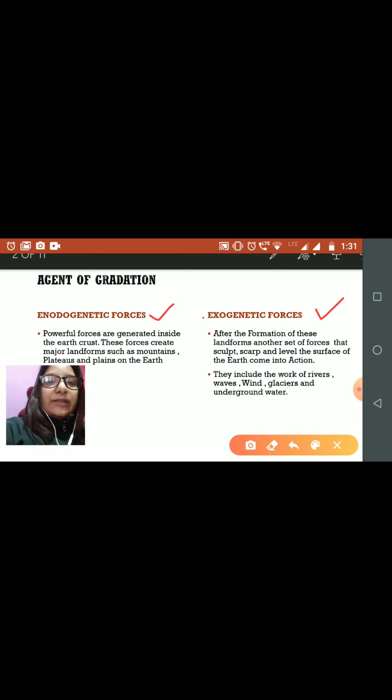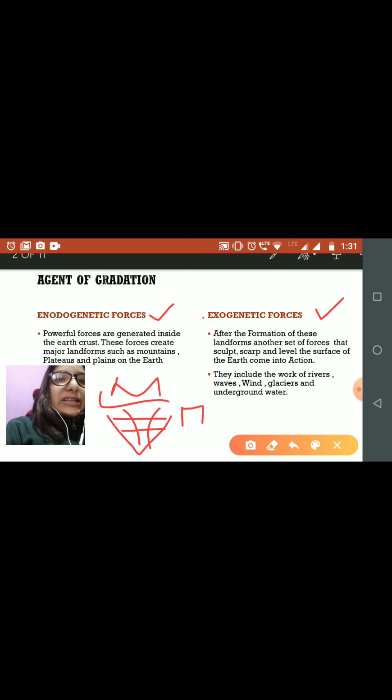Endogenetic forces are the powerful forces generated inside the earth's crust. These forces create major landforms on the earth, such as mountains and plateaus.